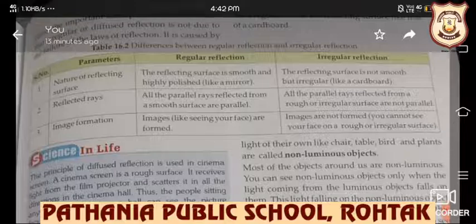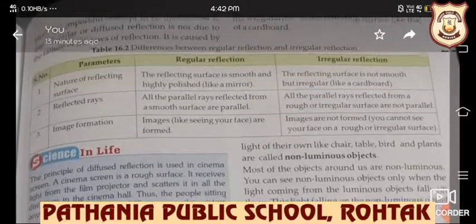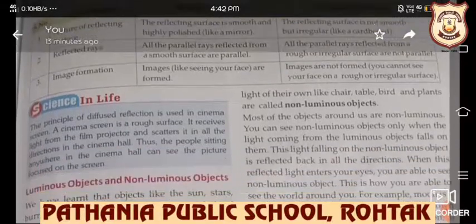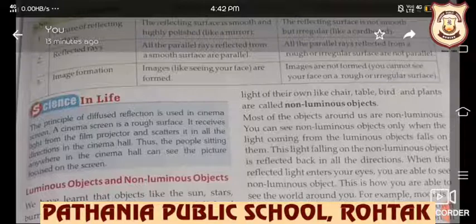When we are talking about reflected rays, all the parallel rays reflected from a smooth surface are parallel. And if the rays are reflecting from a rough or irregular surface, they are not parallel. Images are not formed in case of irregular reflection, but in case of regular reflection, images are formed.